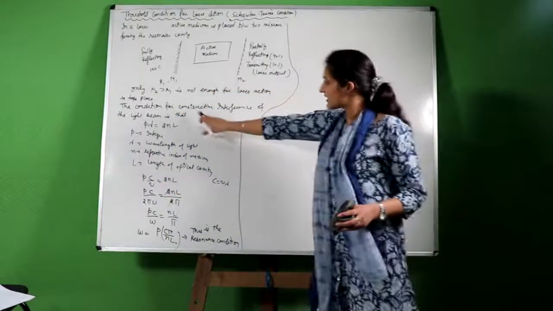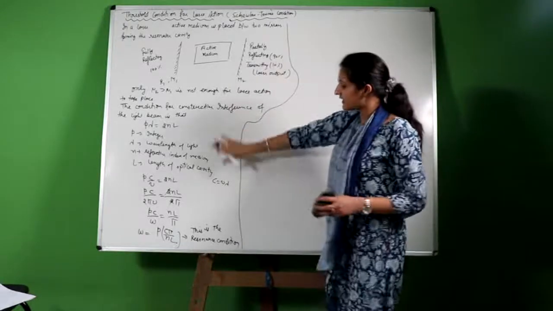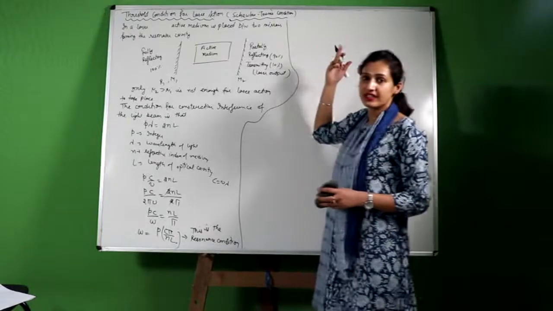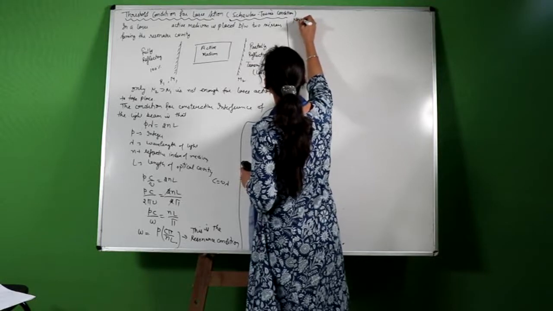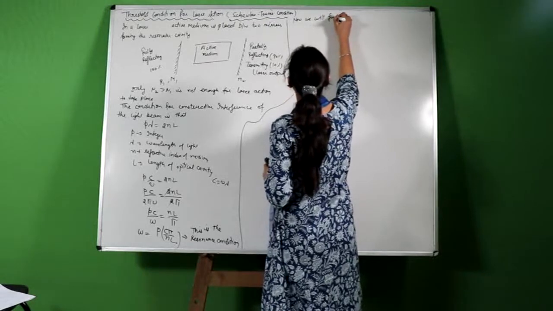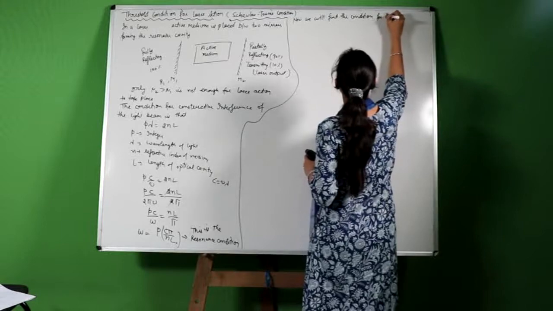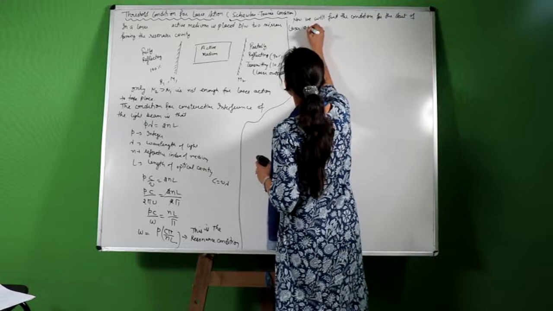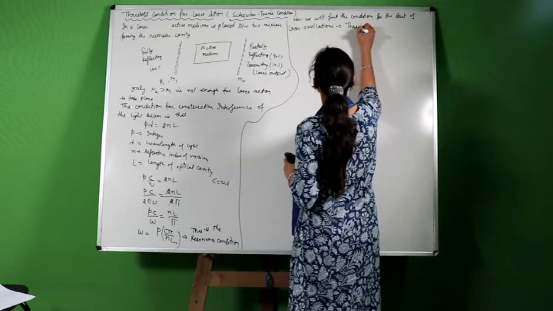Now we know that this is the condition for the constructive interference of the laser light. But only this condition is not enough. The next condition is when to start the laser light, that is the threshold condition. Now we will find the condition for the start of laser oscillations, that is known as the threshold condition.